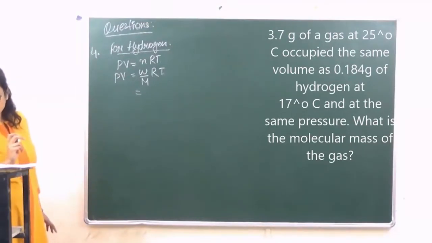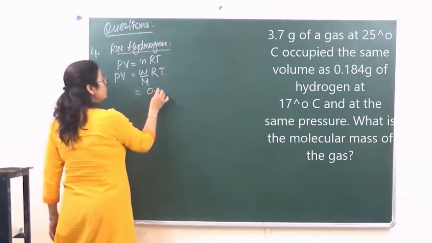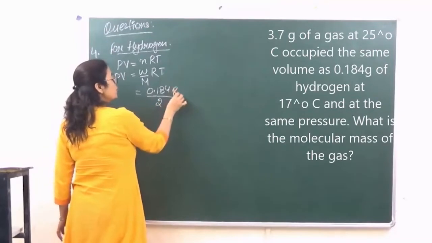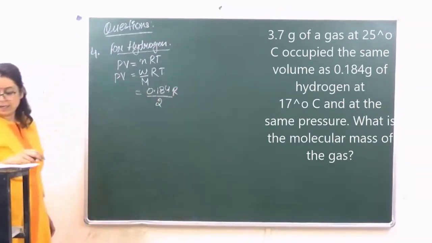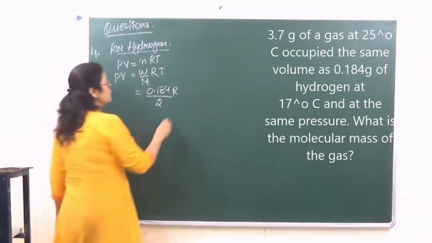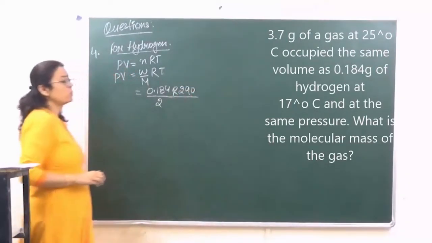Weight of hydrogen given to us, it is how much? 0.184. So let's put the value. Molecular mass of hydrogen is 2. R is going to be a constant, so let it be as R. Temperature given to us is how much? 17 degrees Celsius. So 17 degree plus 273. It is going to come as 290.